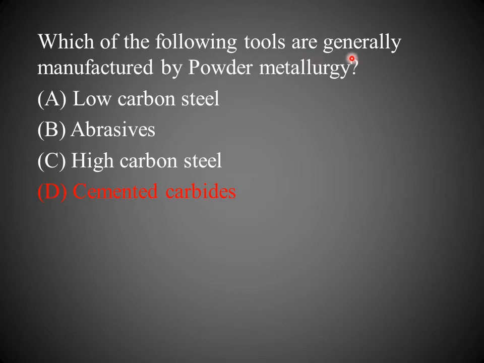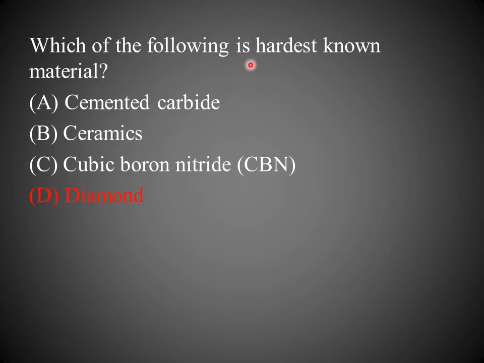Which of the following tools are generally manufactured by powder metallurgy? The tools generally manufactured by powder metallurgy are cemented carbide tools. Which of the following is the hardest known material? The hardest known material is diamond.